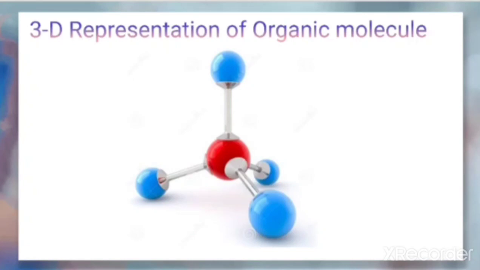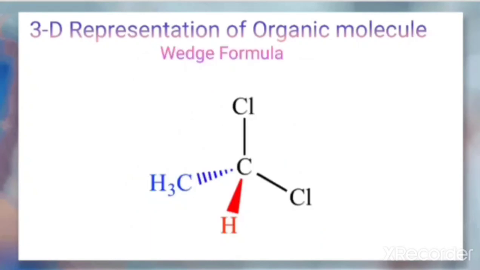For that case, the method to follow to represent this type of molecule is the wedge formula. So we'll write that tetrahedral geometry in this way, writing the central element and terminal elements, and here you can see some solid lines. These are called wedges.